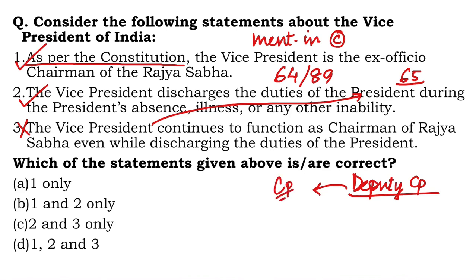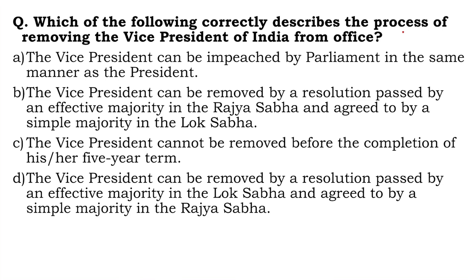Just to clarify, the Deputy Chairperson does not become the Vice President. He simply takes over the role of being the presiding officer in the Rajya Sabha, the role which the VP plays. So 3 is wrong, 1 and 2 are right. Right answer is B. Moving on to the next question.